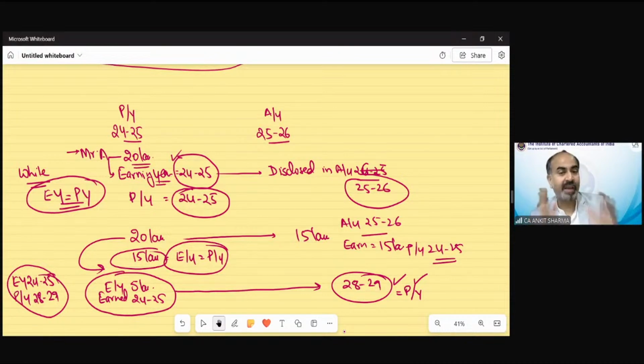So we can say for white money, the earning year and previous year will always be the same. In case of black money, the earning year and previous year will always be different. It cannot be the same, because you must have earned that income in 24-25 and you have escaped it. So whenever you disclose it, or the department finds it out themselves, the previous year would be the year in which the department finds that income. So that would be a different previous year and earning year. What kind of income would be treated as black money, that we are going to discuss in our exception.